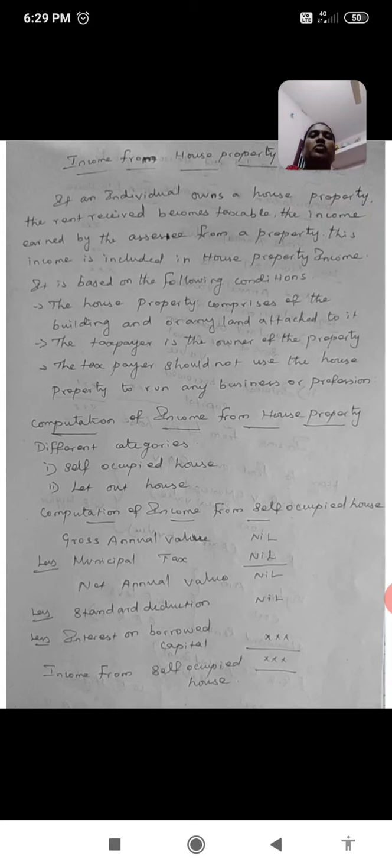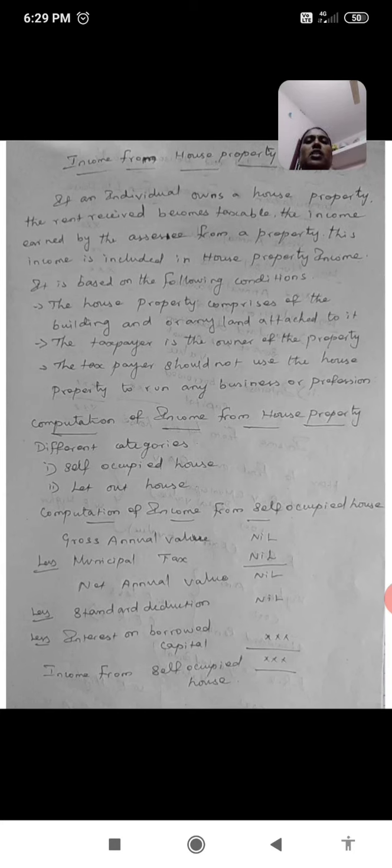Now we discuss income from house property. If an individual owns a house property, that income is included in the house property income. The income received by the assessee from a property is included under the head income from house property. It is based on the following conditions.